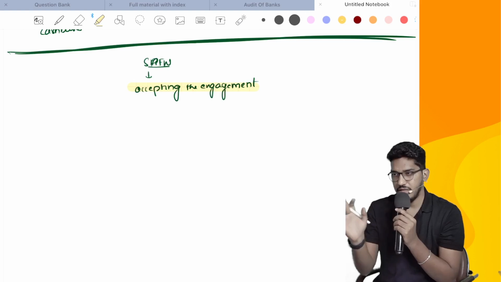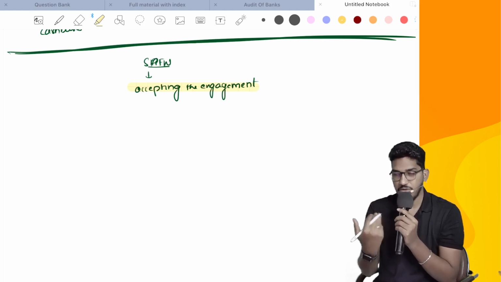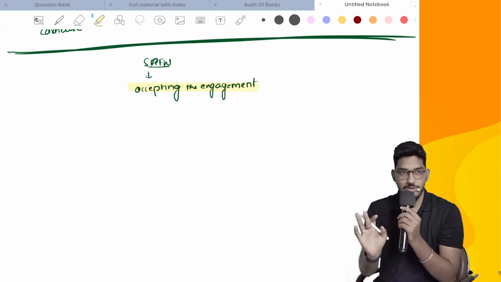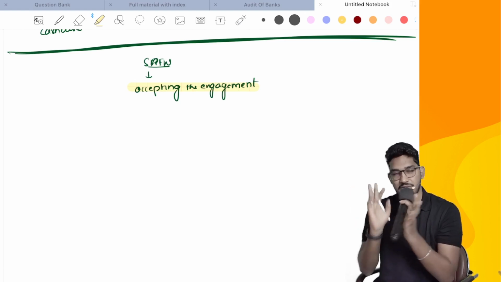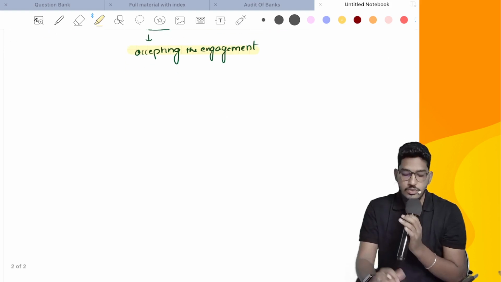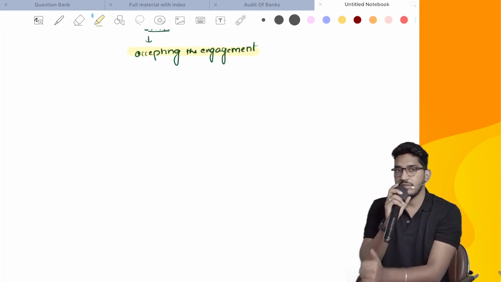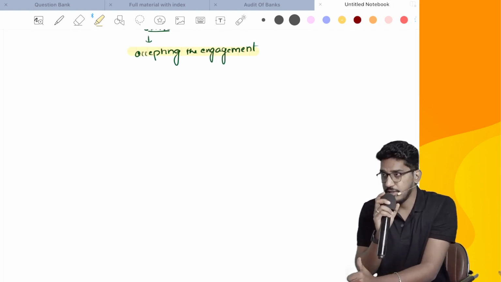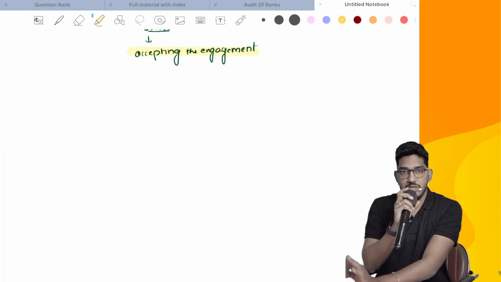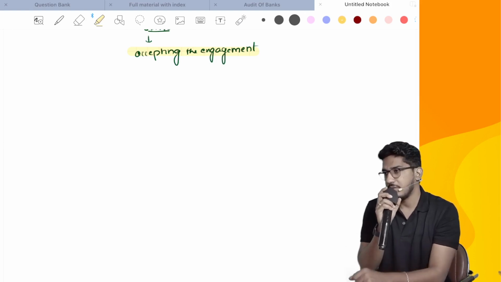I will give you time to copy if at all required. I will not write anything that requires recording and all. So I will explain the concept only. I will give you the structure for the concept. If the client has come to you and asked you to do the audit of financial statements prepared as per a special purpose framework, before accepting the engagement, you need to keep one important consideration in mind.